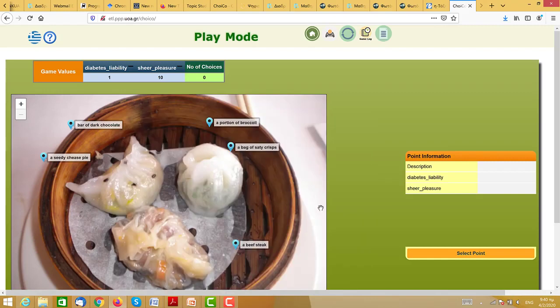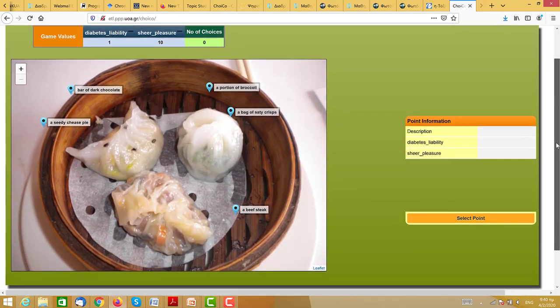Now, the idea behind Choico is that we have situation simulations of what we call socio-scientific issues. So a part of it is embedded scientific ideas like mathematics or chemistry or biology or environment, sustainability. This one is about diet, and a part of it is about social values. So what happens here if I play this game as a player is that I have some choices of food I can pick and eat.